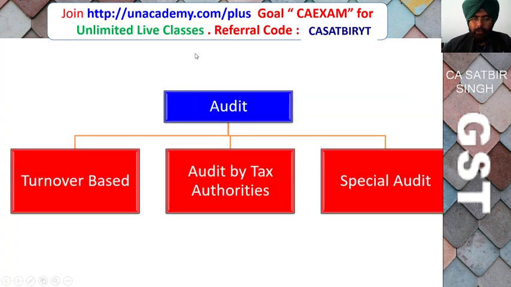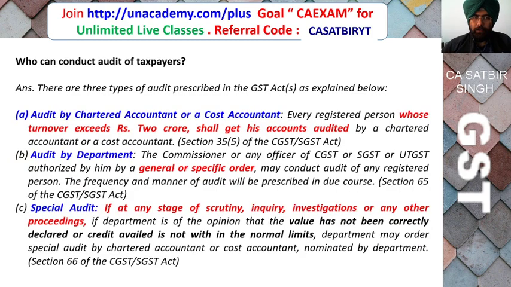So under GST, audit is of three types. First is turnover based audit, second is audit by tax authorities, third is special audit. First of all we will discuss turnover based audit, which is audit by a chartered accountant or cost accountant. That is, if the person's turnover exceeds 2 crore rupees, then he is liable to get his accounts audited from a chartered accountant or cost accountant.